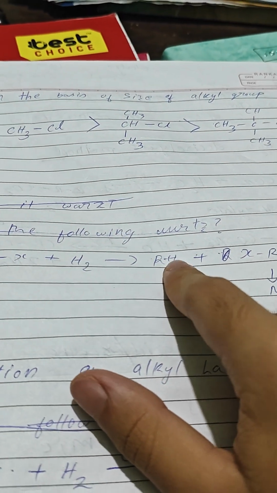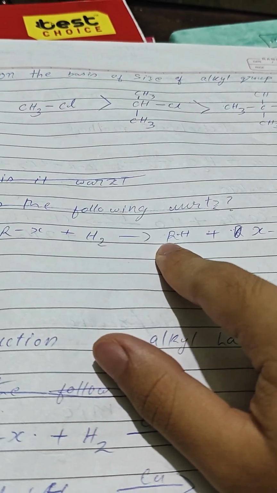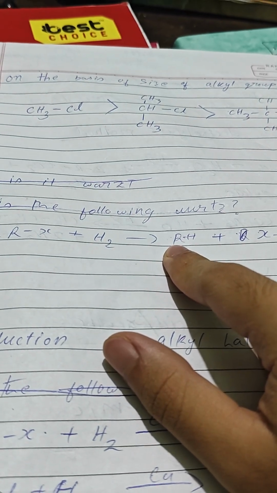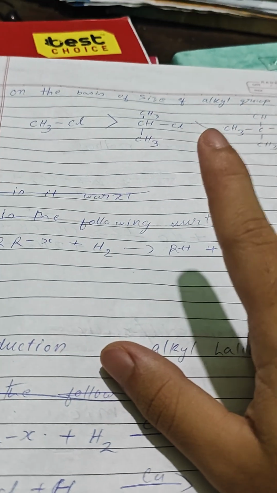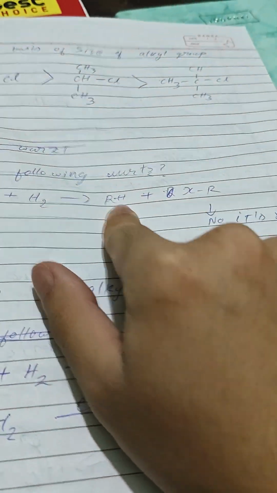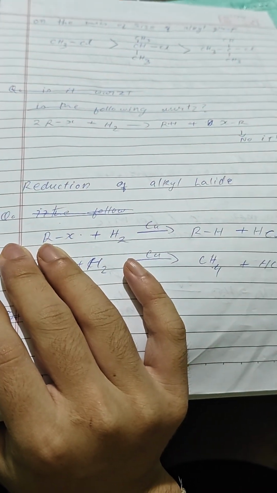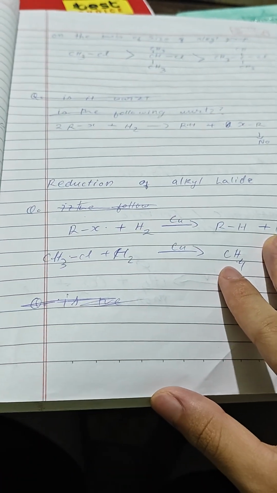Since H plus needed 1 electron, the R gave it the free radical to the hydrogen. That's why it is like this, and here it is like this. It is not reduction, remember that. Reduction of alkyl halide.